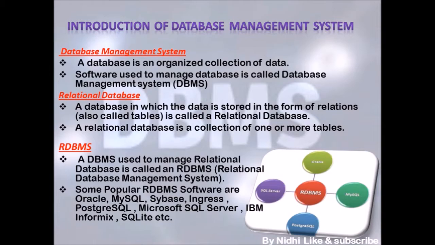Now let's move towards the relational database. A relational database is a database in which the data is stored in the form of relations, or as we call them, tables. You can consider a database as a container, and if that container has lots of tables, then we say that database is a relational database. A relational database is a collection of one or more tables. The relational database management system we call in short RDBMS. The software used to manage a relational database is called a relational database management system.